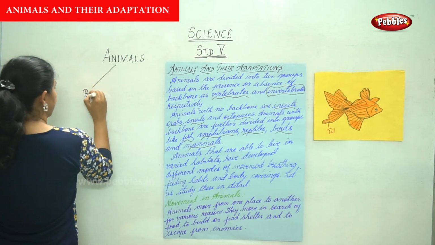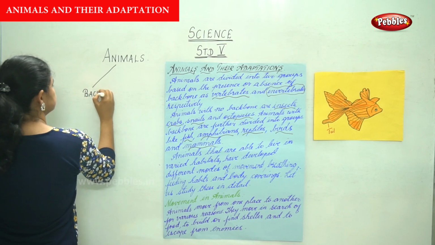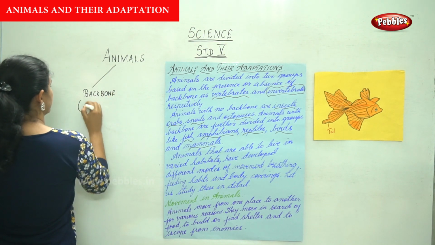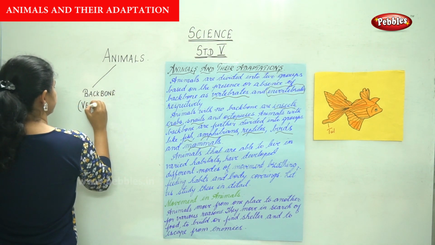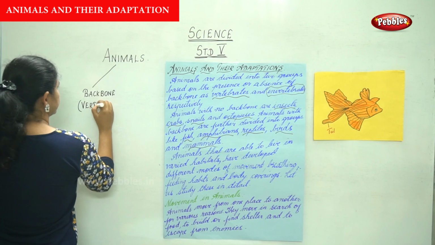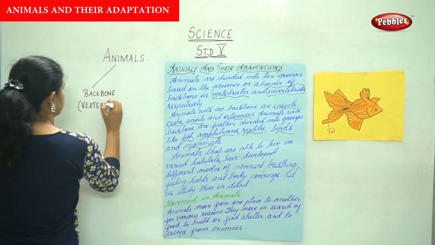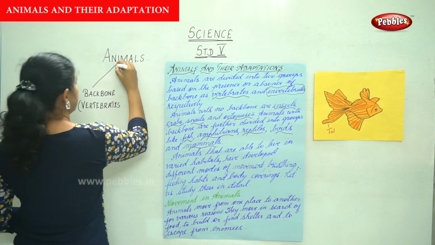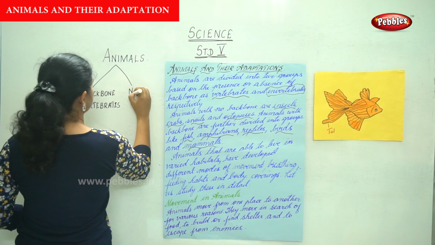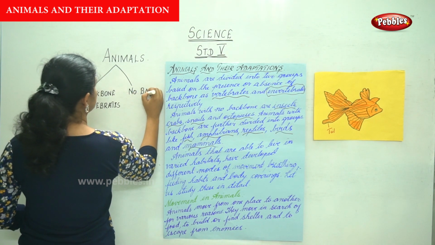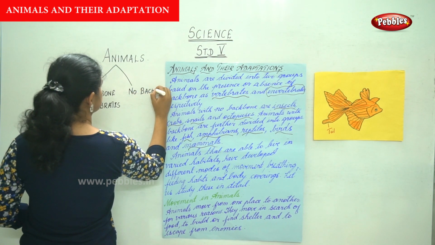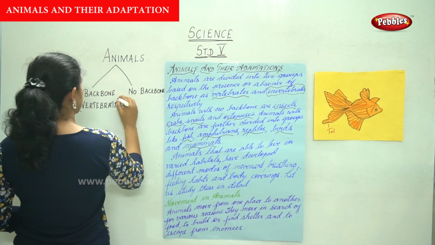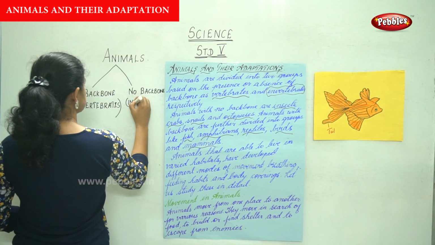Animals with a backbone are also known as vertebrates, and animals with no backbone are known as invertebrates.